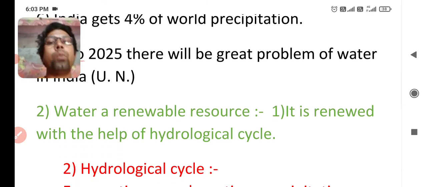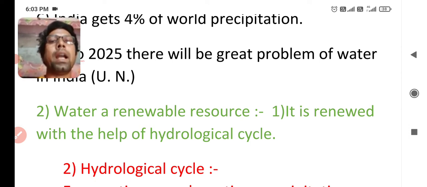So the next point of the lesson is water, a renewable source. You know that water is a renewable source. In lesson number 1, we learned about the meaning of renewable source. Renewable means which can be supplied easily.